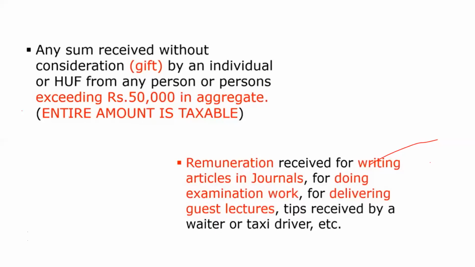So these are the basic things we should know under income from other sources. On this basis, we'll be working out the problems, and there could be some deductions where some amount is spent for a particular reason; even that will be considered while we calculate income from other sources. Okay, so next we'll be working out a problem.